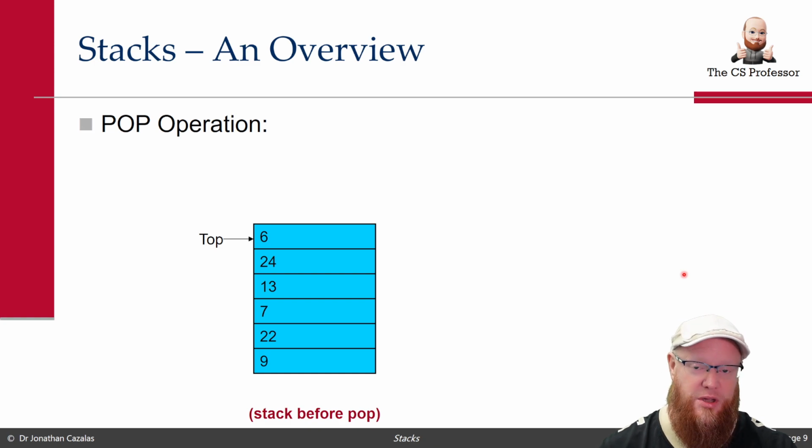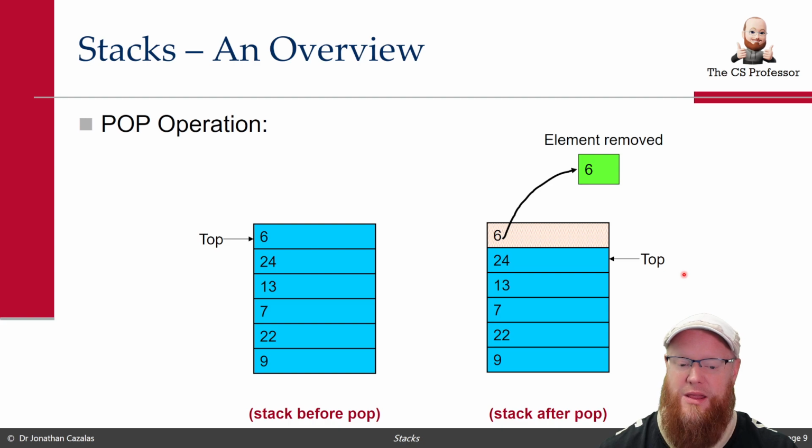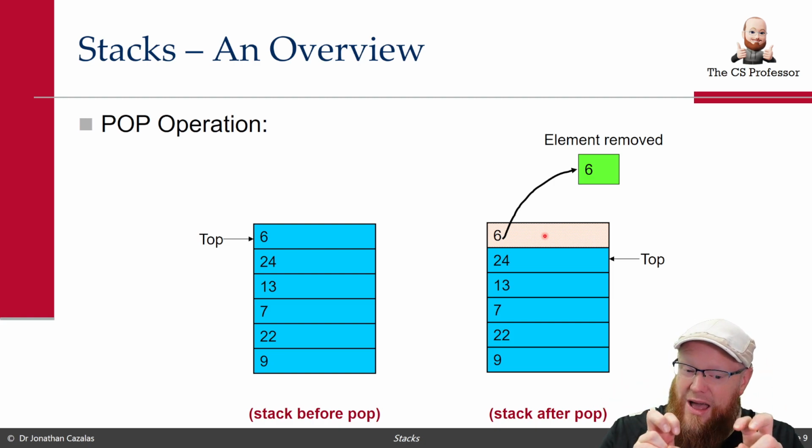What is a pop operation? A pop operation is where we would like to remove the element at the top of the stack. Here top was pointing to 6. If we want to perform a pop, what we need to do is remove that element 6 and send it off. Now you notice here, it's grayed out, or you see it in a different color, indicating it's not really part of the stack anymore.